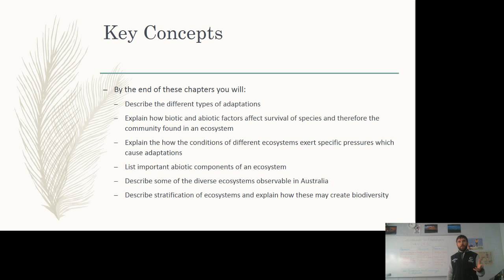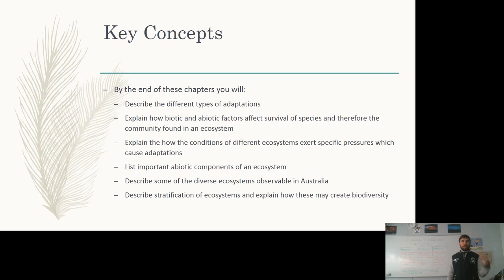For this topic, we've got our key concepts of describing different types of adaptations, explaining biotic and abiotic factors, how they affect survival of the species, and therefore how they affect the community found in a specific ecosystem. So it's a relationship between adaptations and these abiotic and biotic factors, explaining how different conditions affect different ecosystems, how they exert specific pressures, and this is what causes these adaptations.